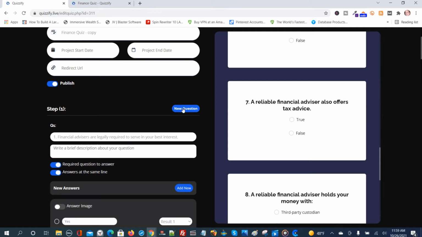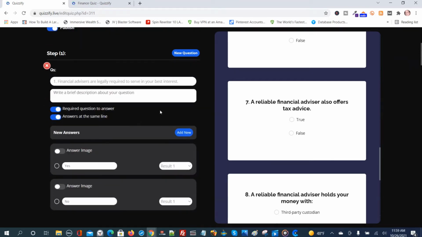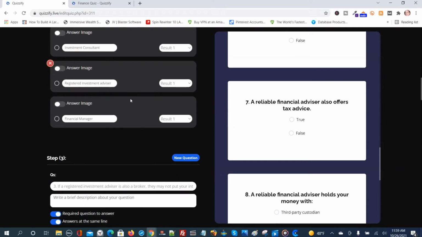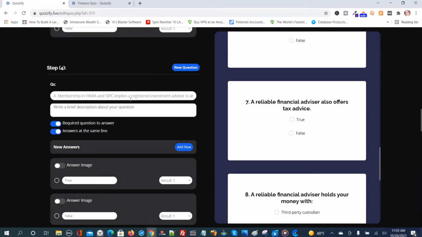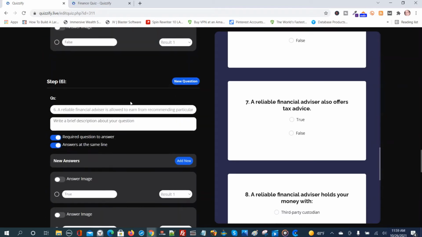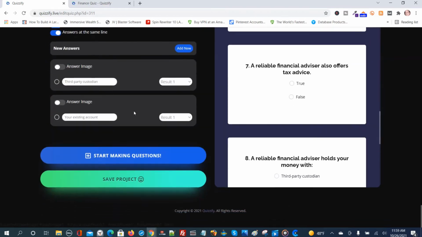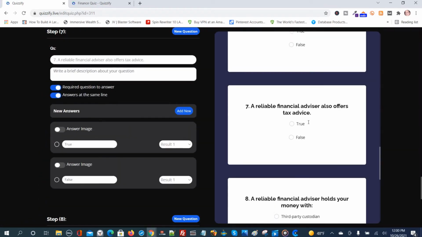You can add a new question if you want, and you can add an answer image if you want. So this is completely editable on this side, and the preview is on the other side. You can start making questions, or you can save the project.